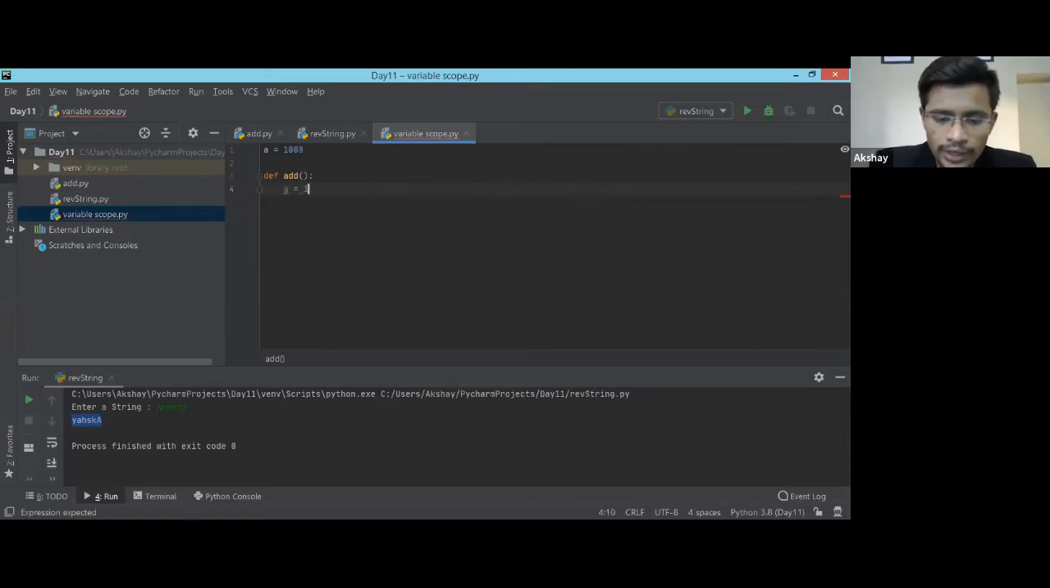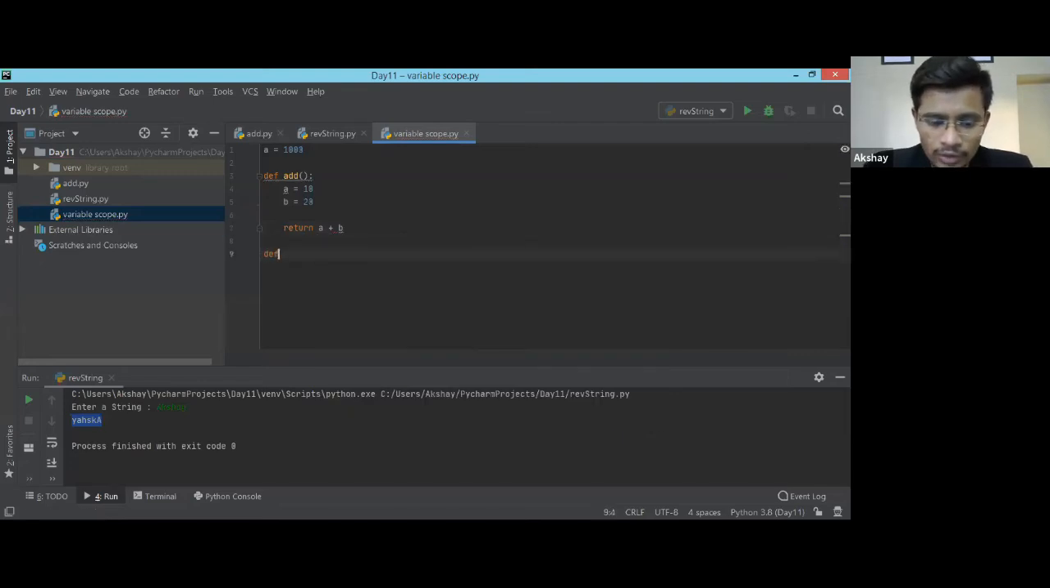But I don't want to do that. I want to have a different value for this a inside this function because I wanted to do specifically addition. Okay, so this is my another variable, and I'm going to return the addition since it's my addition function. Okay, so now it returned my addition.